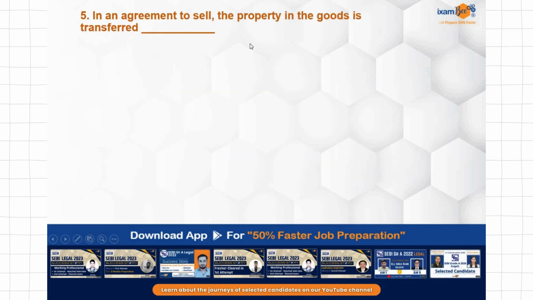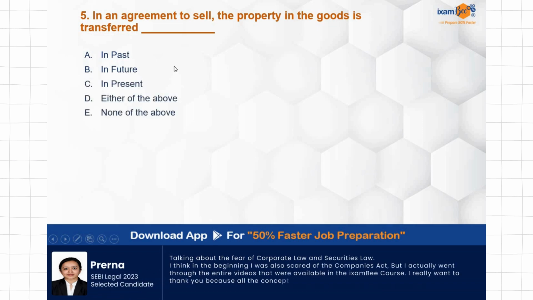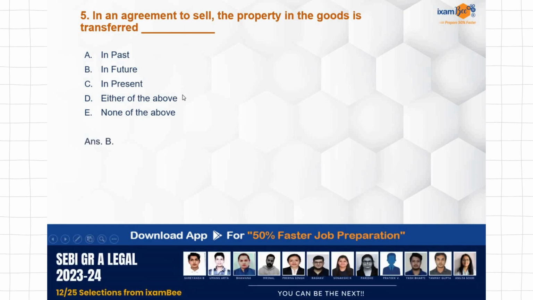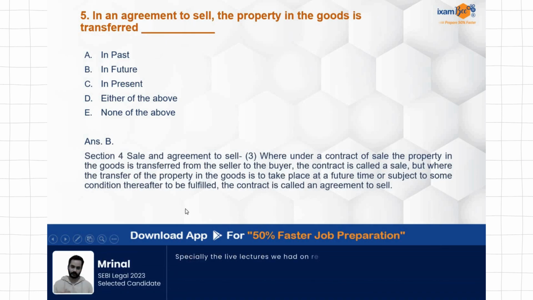In an agreement to sell, the property in the goods is transferred in past, in future, in present, either of the above, none of the above. Property in the goods and the transfer relating to that, deliveries, from all these things a lot of questions are asked. Conditions and warranties, from all these things a lot of twisted questions can come from this topic, this Act. The correct answer is B, in future. The property in the goods is transferred in future as per agreement to sell.